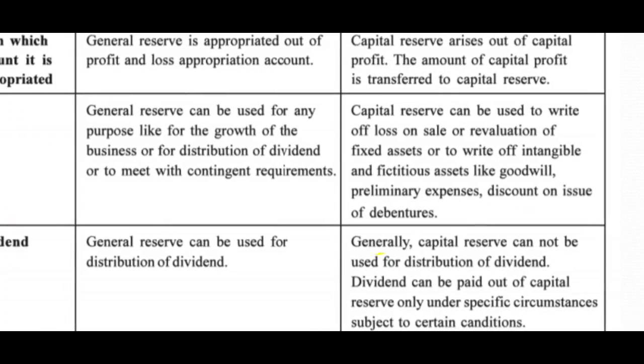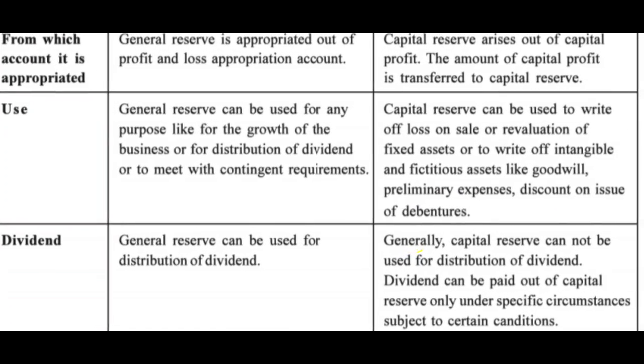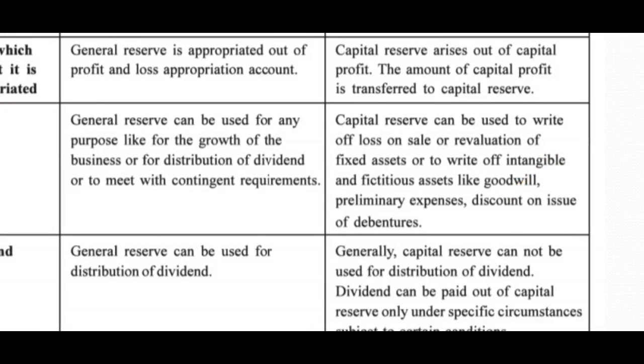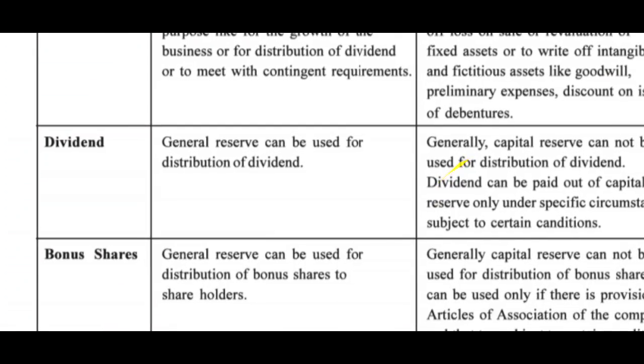So general reserve can be used for any purpose like growth of business or to improve the financial condition of business, while capital reserve can be used to write off capital loss or write off intangible assets or fictitious assets like goodwill, preliminary expense, discount on issue of debentures, etc.